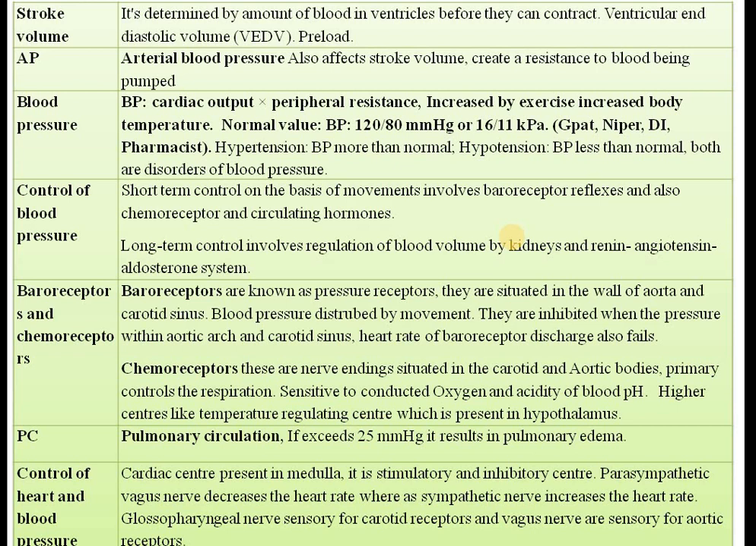If it is less than normal, they will give signal to your brain. If it is more than normal, again they will give you signal to your brain. Then brain will analyze that signal, and it will increase sympathetic outflow or parasympathetic outflow depending upon the